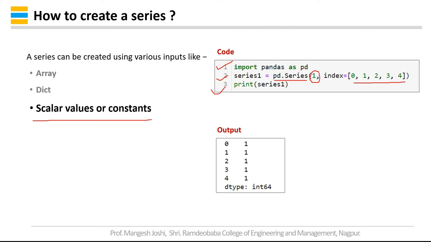So you can observe that in the output you are getting 1 five times, because you have provided 5 indexes. And the data type is int64. If you provide the value, instead of 1, as suppose 1.2, then in that case this will become float64.